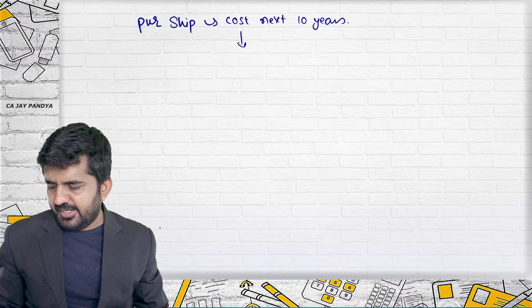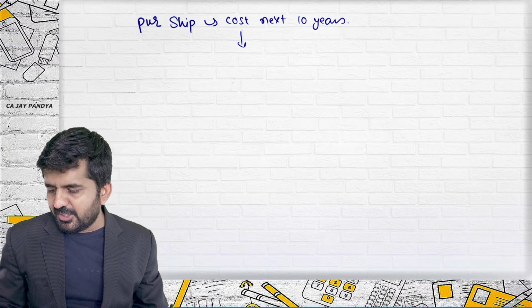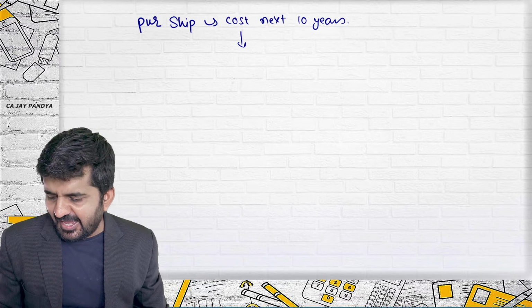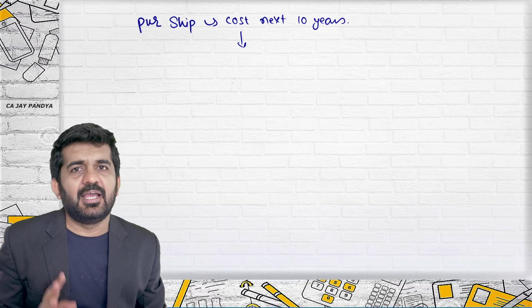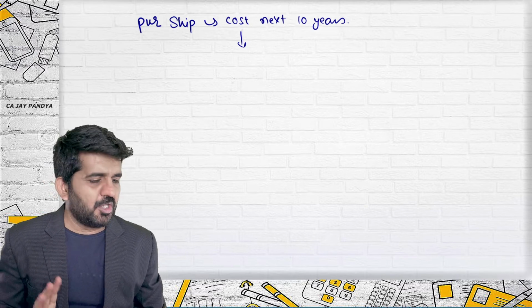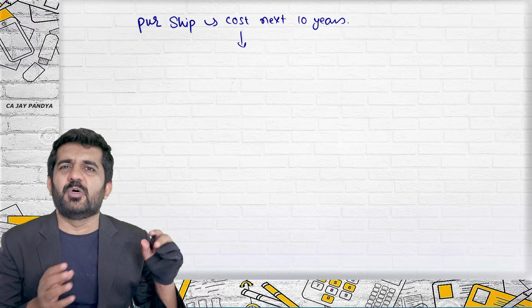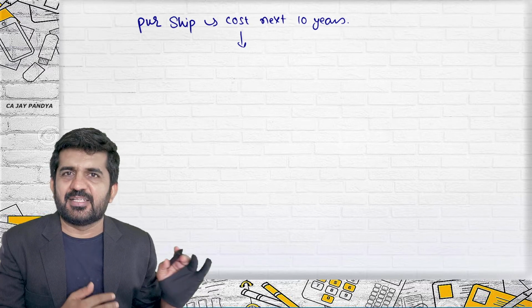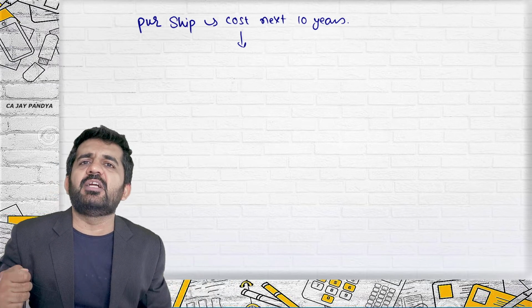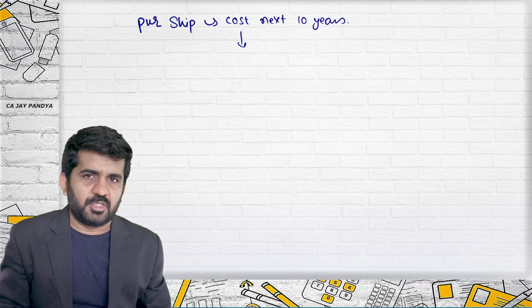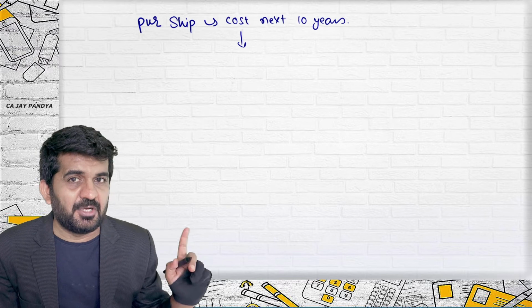What has the company done? The company has computed the interest payable over the 10 years, debited it to interest suspense account, and every year they transfer 1/10 of it to P&L account. Try to understand what the company has done. All 10 years' interest is calculated and debited to one suspense account, put on the asset side of the balance sheet as a fictitious asset, and every year only 1/10 will be debited to profit and loss account. But something is written on the asset side of the balance sheet, something is capitalized.